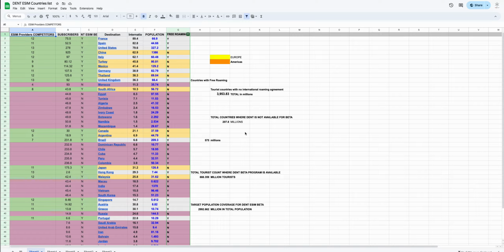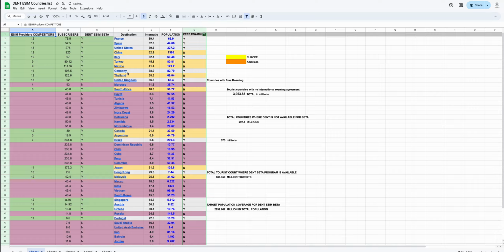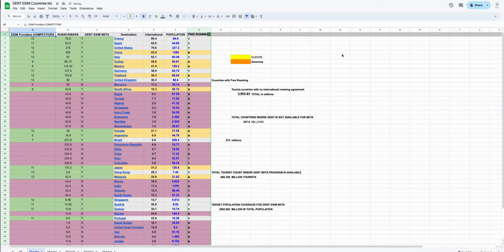If you look at the list, there are France, Spain, and a lot of popular eSIM tourist destinations. They have a lot of tourists coming to these countries. The tourist countries with no international roaming agreement account for close to 3.9 billion.